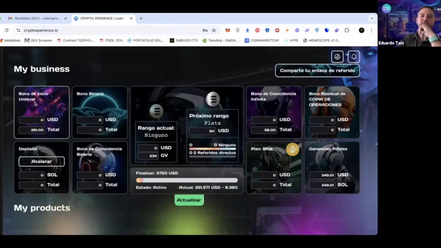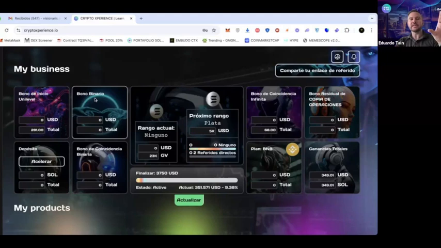Here, you will see Unilevel Start bonus. Remember, we have another recorded training of the compensation plan, which, by the way, we have already translated into 7 languages, and in this case, it explains how the payment plan works. But if you have any bonus here, you will see it here. Binary bonus, also the binary commissions here. Here you will see the bonus.